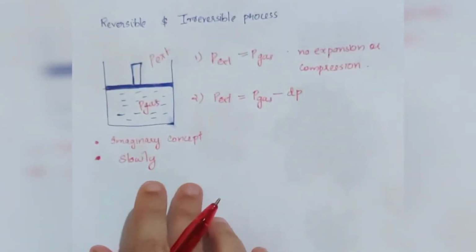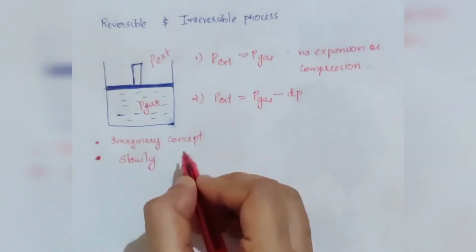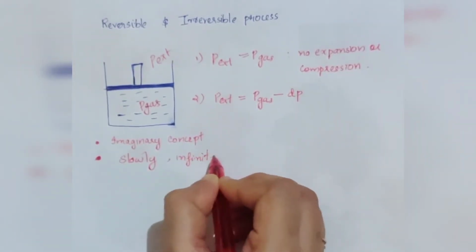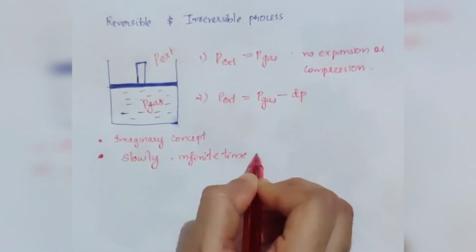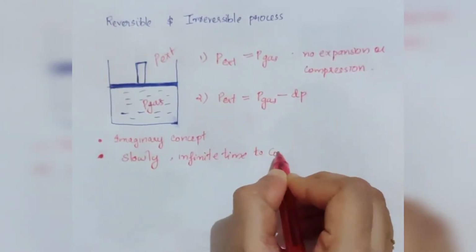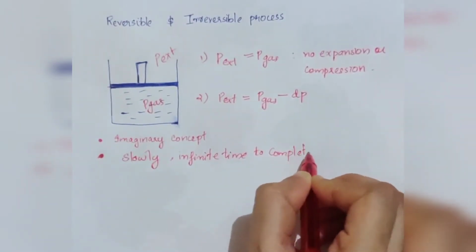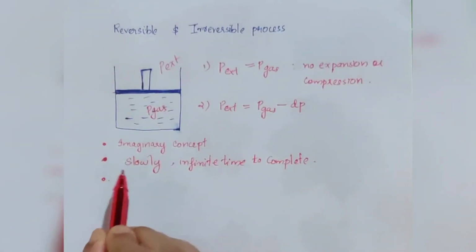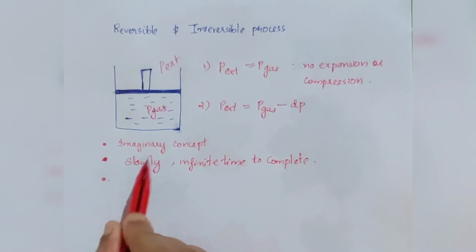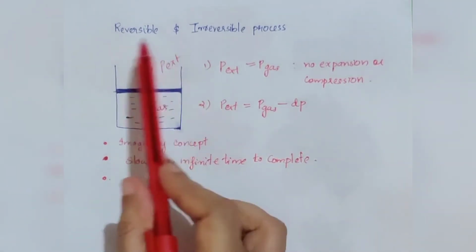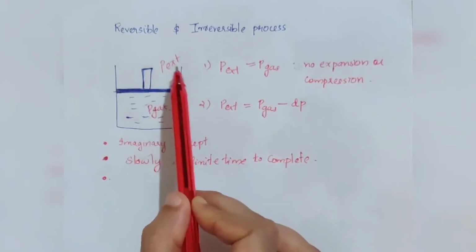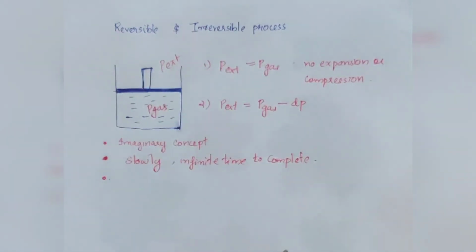Hence it takes an infinite time to accomplish. It takes infinite time to accomplish, meaning to complete. Okay. Next point: at each and every stage, this system is in equilibrium with the surrounding. That is, the system is in equilibrium with the surrounding throughout the process.